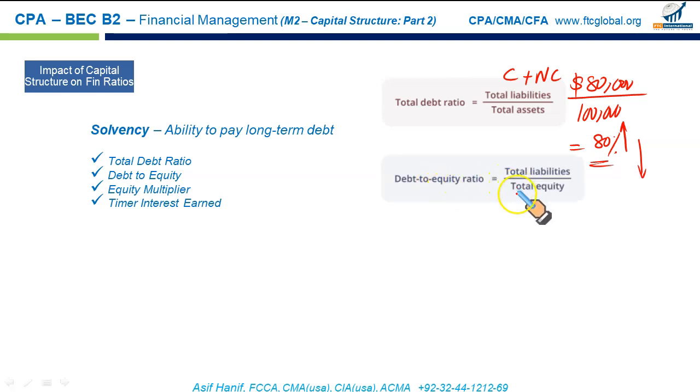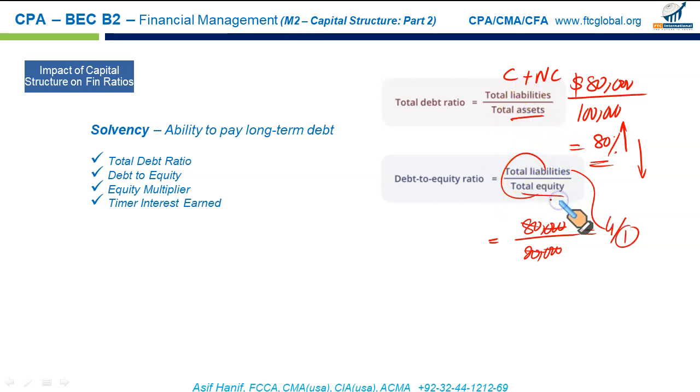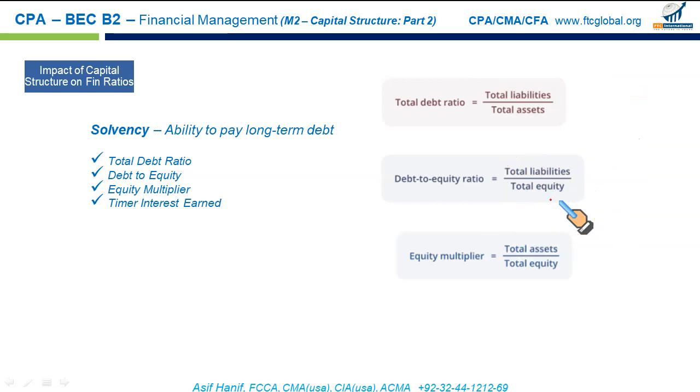Then the next is the debt to equity ratio. Instead of using total assets as a denominator, you can use equity as the denominator here. Like total liabilities, we take the same number, 80,000. The difference between total assets and total liabilities is equity, so equity is 20. Now look at this, it is a very depressing situation. For every $1 invested by the common shareholders, there are $4 that have come through loans. So this business is highly levered. You can compare sometimes with the assets or sometimes using the equity, whatever you want to measure. Then we have the equity multiplier.